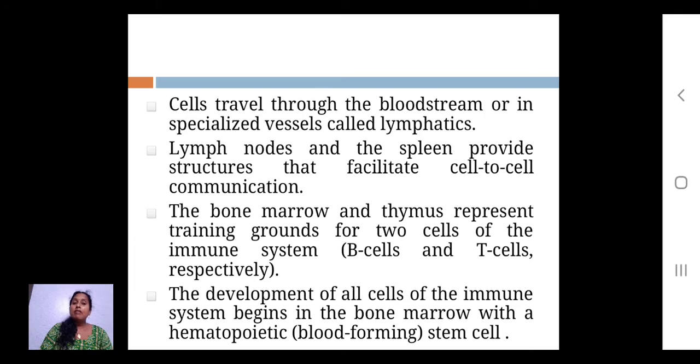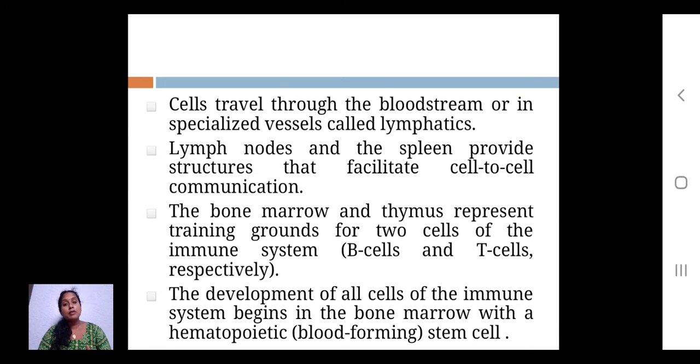Okay, then the development of the cells of the immune system begins in the bone marrow and the hematopoietic stem cells, that is, blood forming cells. In the immune system there are two very important cells, the B cells and the T cells. B cells and T cells are actually lymphocytic stem cells, blood forming stem cells, and where they mature decides whether they are classified into B cells or T cells.